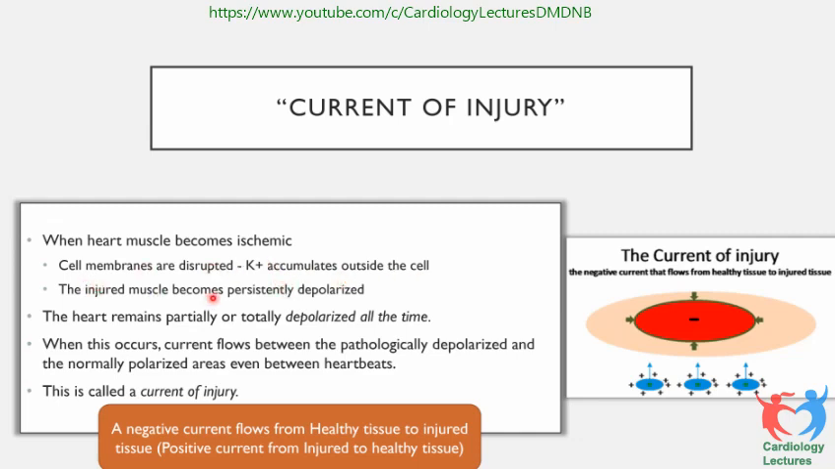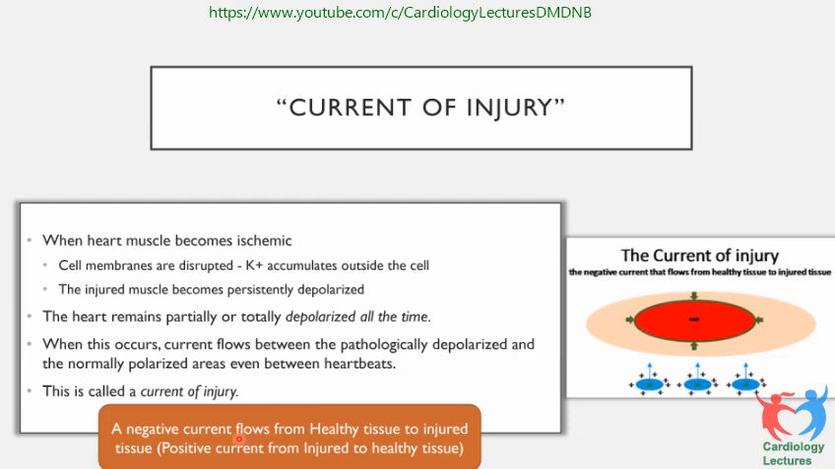Injured muscle becomes persistently depolarized. This is important to remember. The heart remains partially or totally depolarized all the time. When this occurs, current flows between the pathologically depolarized and the normally polarized areas, even between the heartbeats. This is called a current of injury. This is how we describe it.